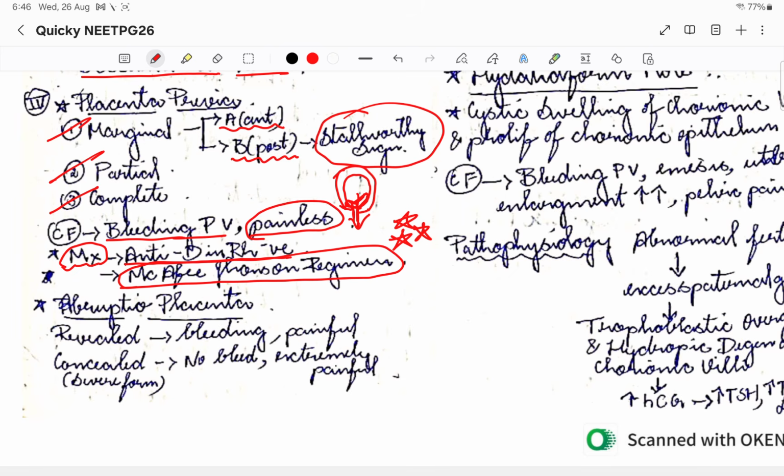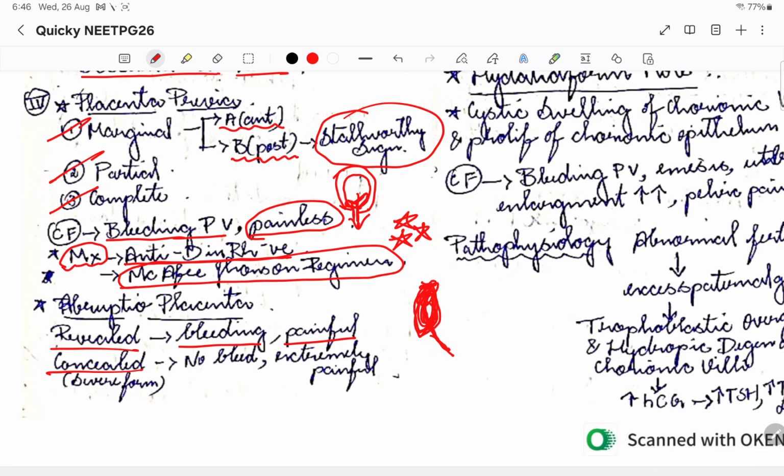Coming to abruptio placenta, there is an early separation of the placenta that is happening. There are two kinds: revealed and concealed type. Revealed means the placenta is getting separated from the uterus, on one side it is connected, but suddenly the separation happens, so it leads to bleeding, right? Here everything will be bled out, so bleeding will be there, and it is very painful also. Concealed form means in the center it is getting separated, and on the edges it is connected to the uterus.